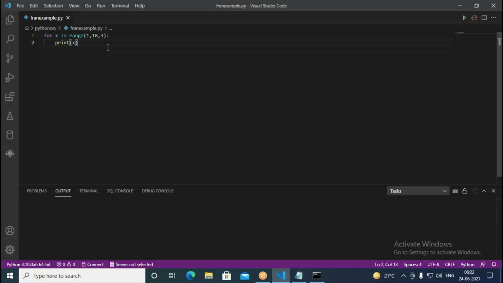Also, you can use a for loop over collections. Now let me comment this here. Whenever you work with the same code, you can uncomment it and try it, as per the video.